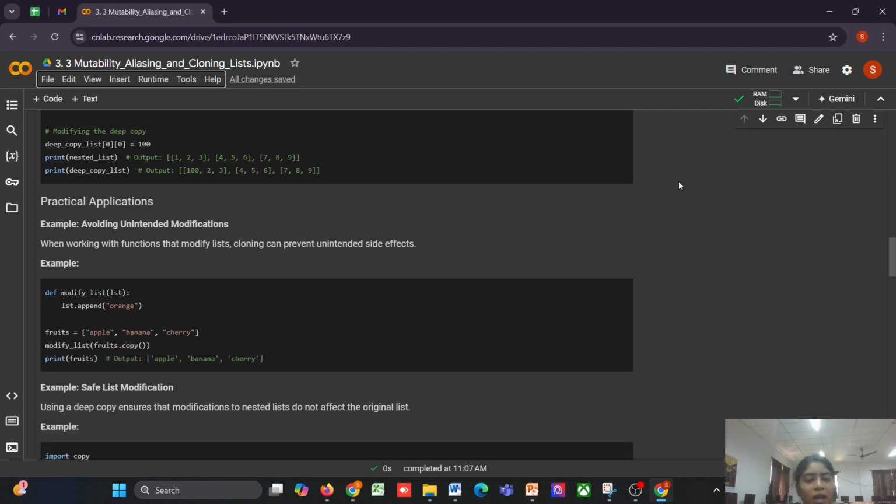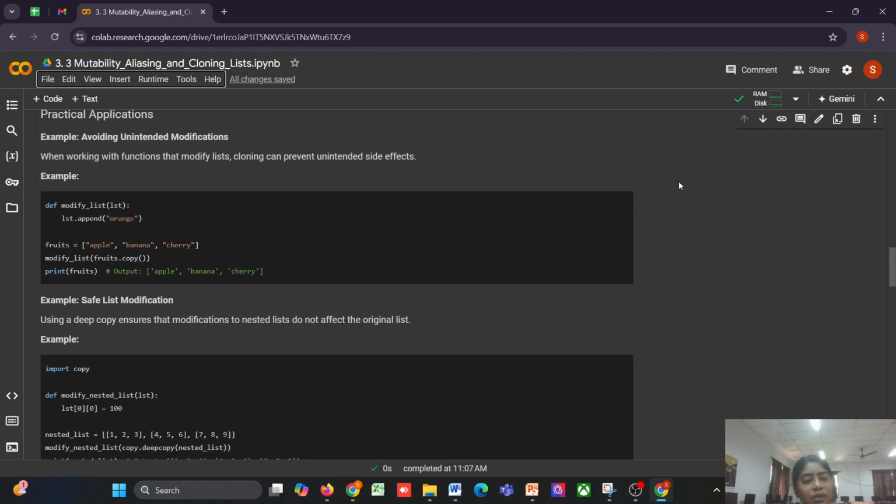Okay, now let's see some practical examples to avoid unintended modifications. First, when passing lists to functions, alias can lead to unintended side effects. Cloning a list before passing it to a function can help avoid such issues. In this example, the copy method prevents the original list from being modified inside the function. The original fruits list remains unchanged.